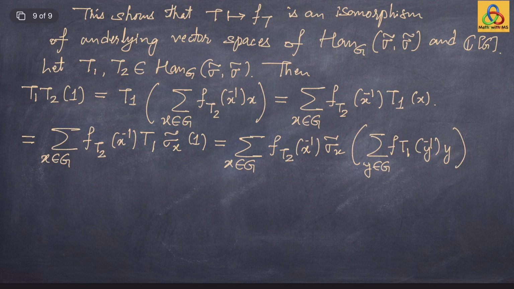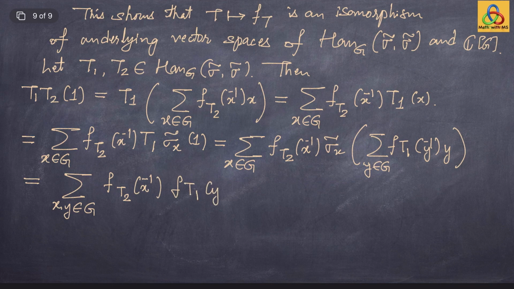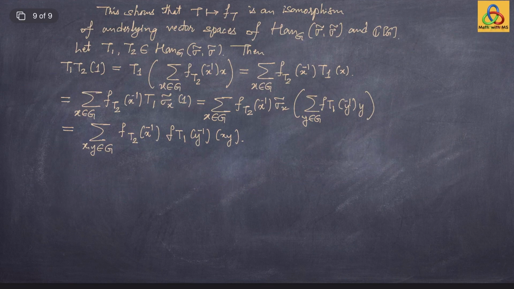And now just write down the value of sigma tilde of x on this expression, and opening it up we see that this is the same as summation x and y in the group G f of T2 of x inverse f of T1 of y inverse, and sigma tilde of x acting on y is just x into y, where x and y run over the group. Now we do some change of variables.